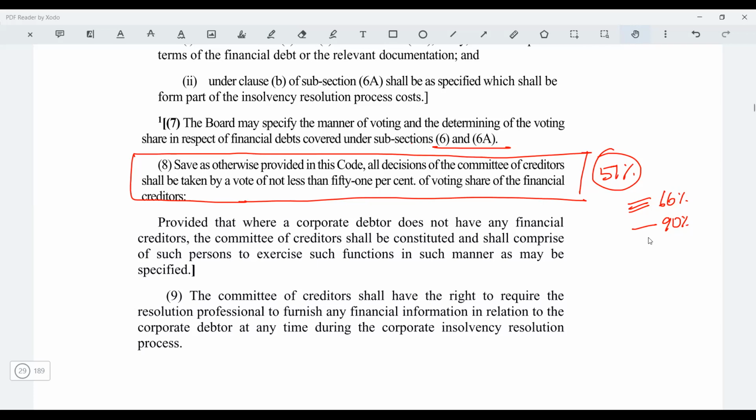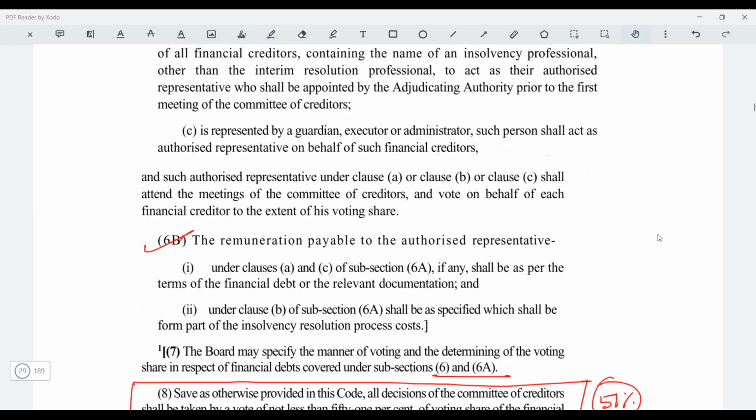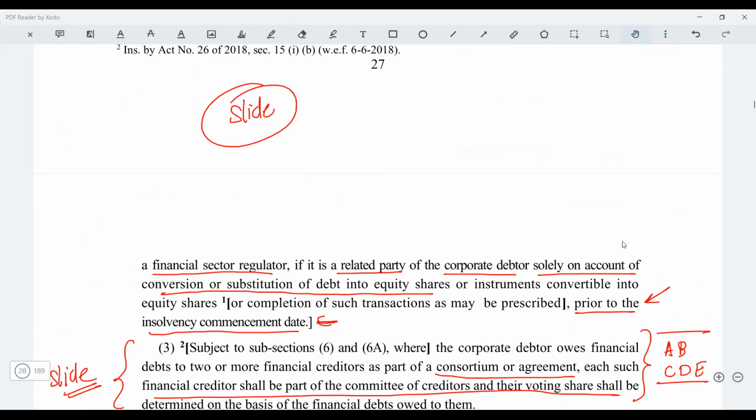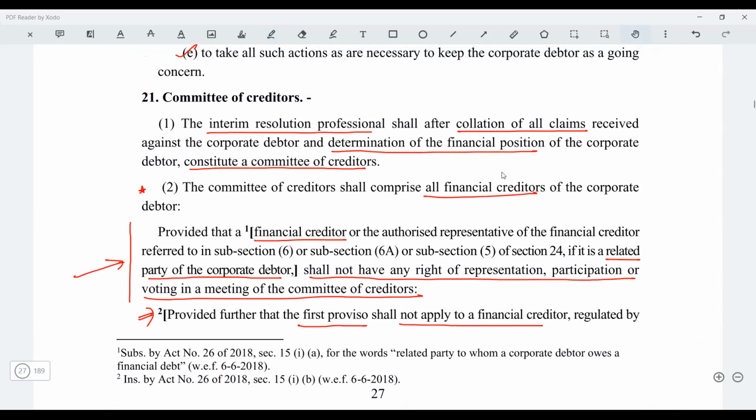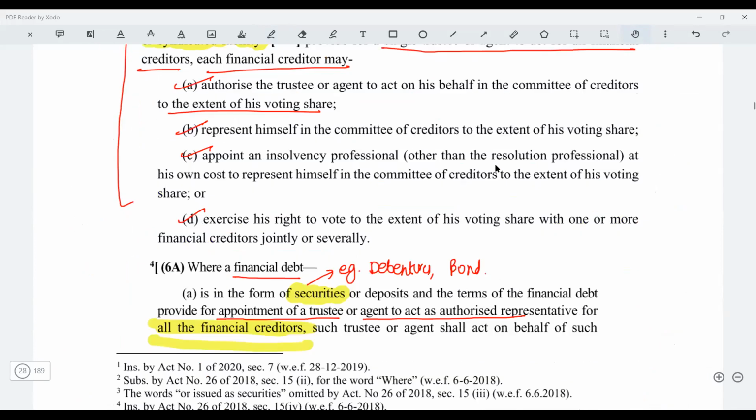Now this says that where the corporate debtor does not have any financial creditor, then the... So this can be an important question. For this, refer to the ebook. You have subsection 2 where it says that the committee of creditors will comprise all the financial creditors.